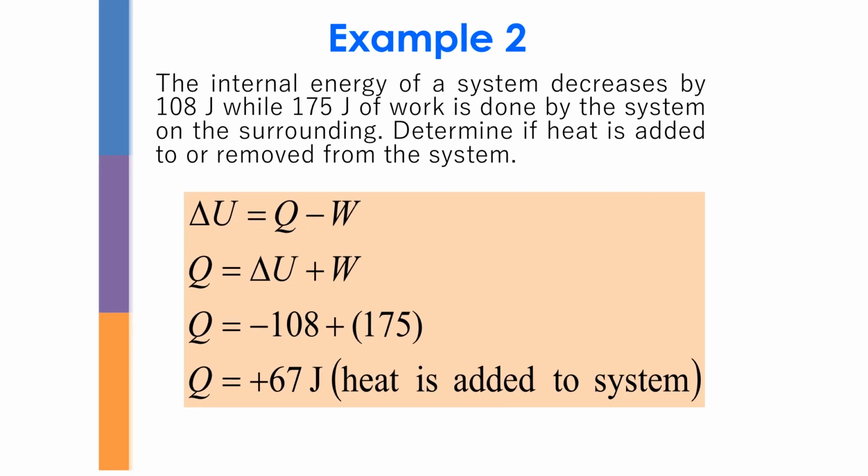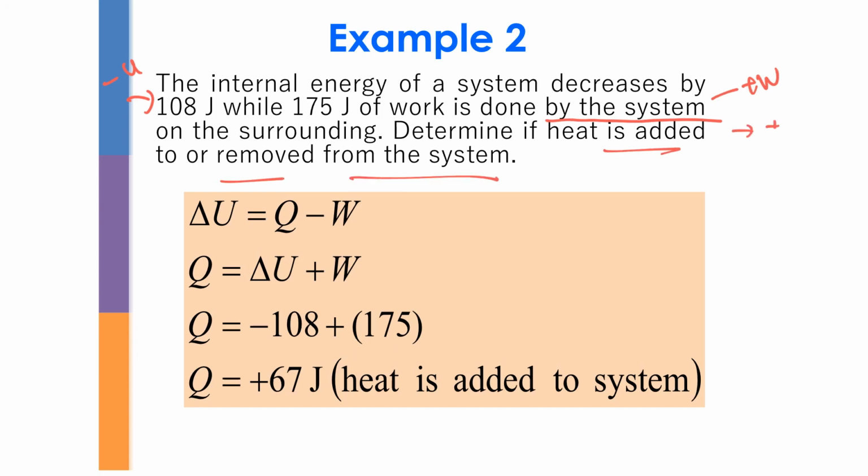Okay, next. The internal energy of the system decreases by 108 joule. Decreases, so we can see that the change in internal energy is negative, while 175 joule of work is done by the system. So by the system, it's going to be positive work. Determine if heat is added to or removed from the system. If you get positive, it means that heat is added to the system.